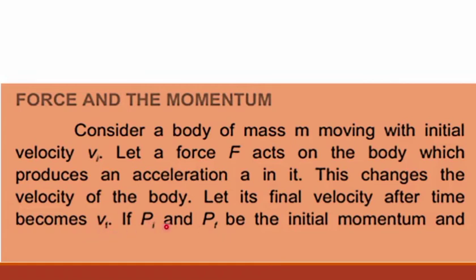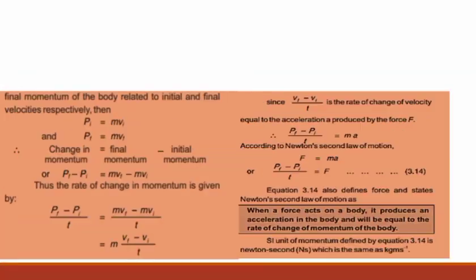If Pi and Pf are the initial momentum and the final momentum of the body related to initial and final velocities respectively, then the initial momentum of the body will be m vi and the final momentum will be m vf.